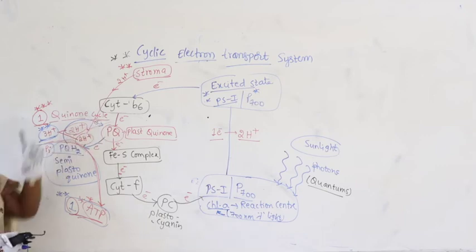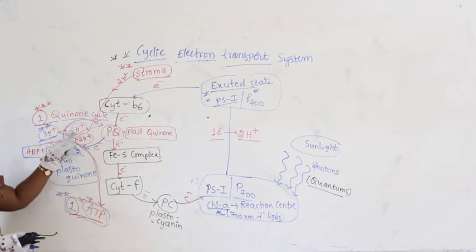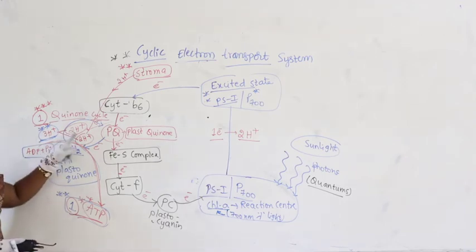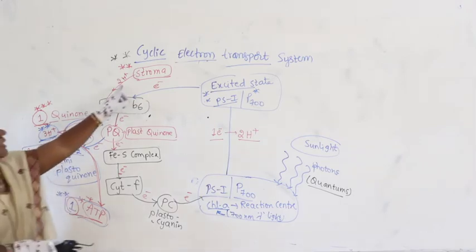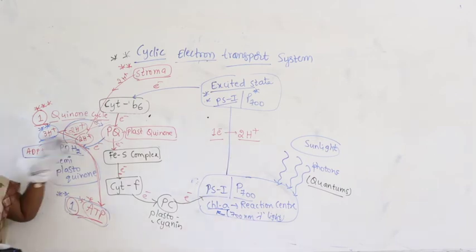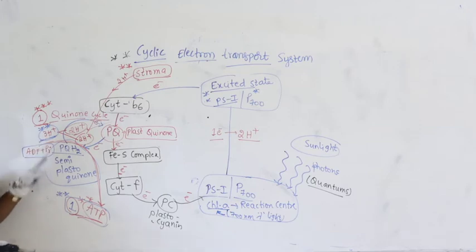What do you call this? 1 quinone cycle. Who is coming? 1 electron. 1 electron contributes how many protons? 2 protons. So here 2 protons are not sufficient to produce the ATP. It will take 2 more protons from the stroma. Altogether how many does it become? 4 protons. Out of these, 3 protons are utilized for conversion of ADP and inorganic phosphate into 1 molecule of